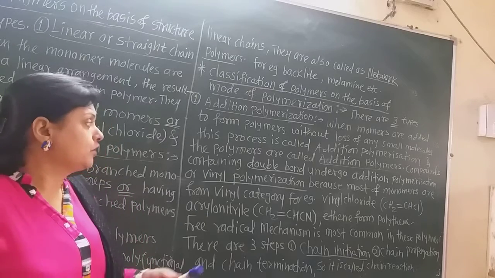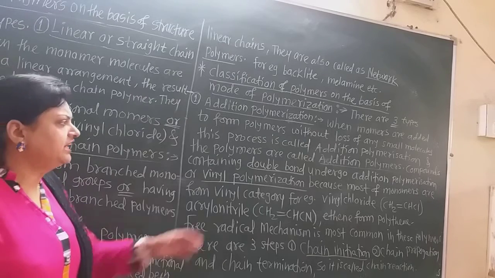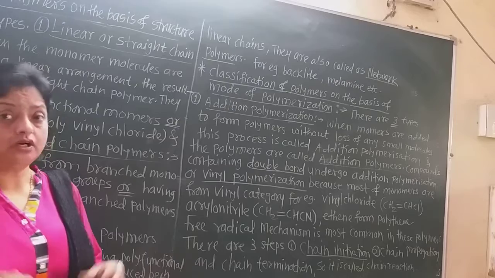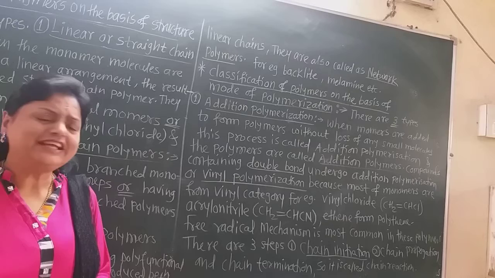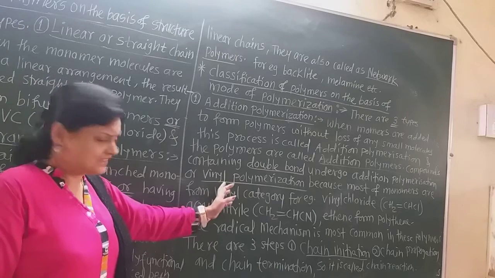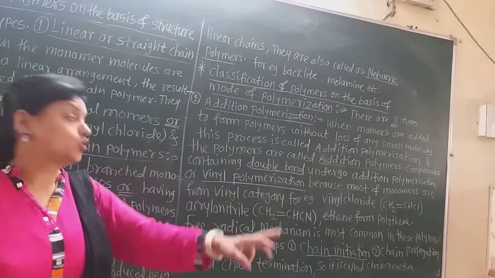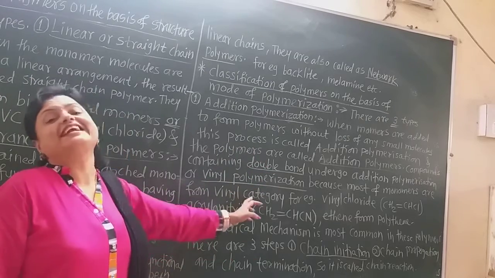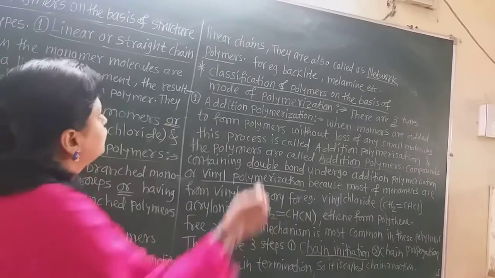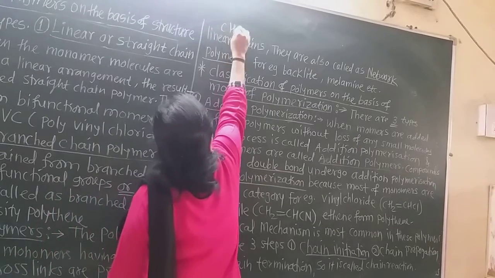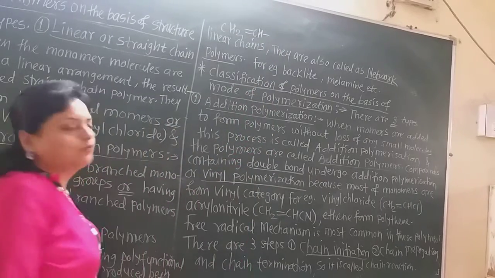So generally the compounds containing a double bond undergo addition polymerization, or vinyl polymerization. This addition polymerization is also called vinyl polymerization. Why is it called vinyl polymerization? This is the second name of addition polymerization, because most of the monomers are from the vinyl category. Now you know the vinyl grouping. Which is the vinyl grouping? CH2 double bond CH, this is the vinyl group.